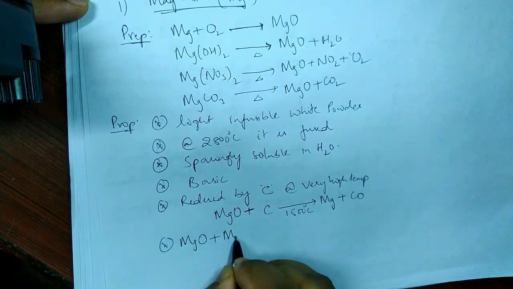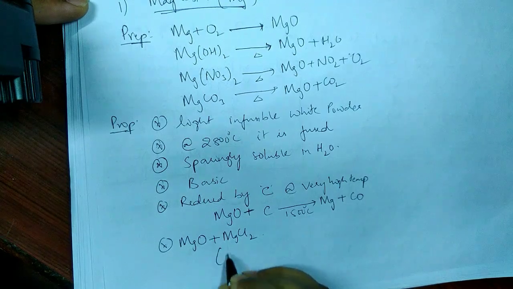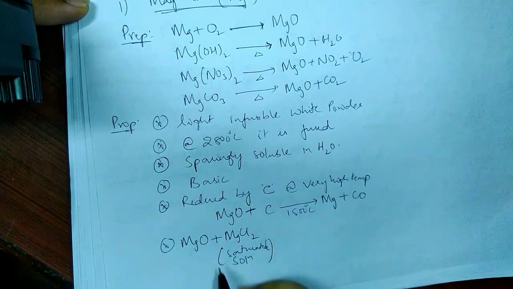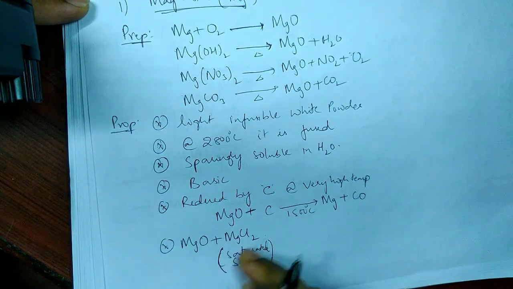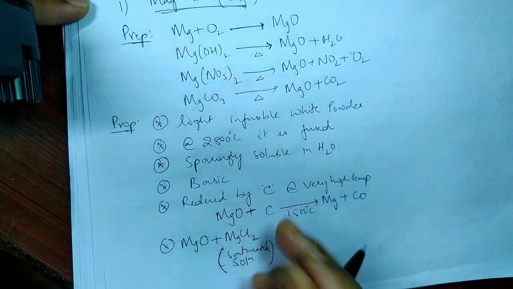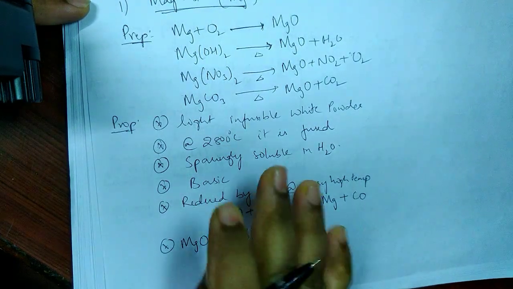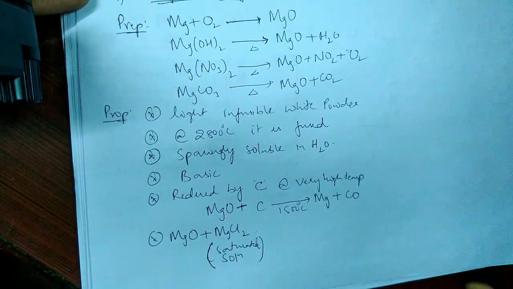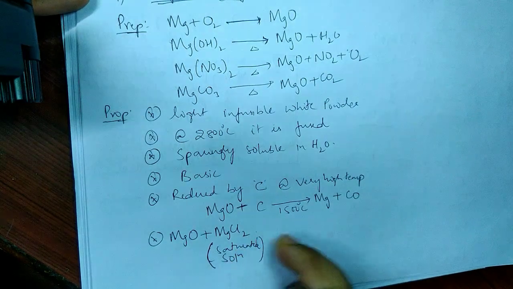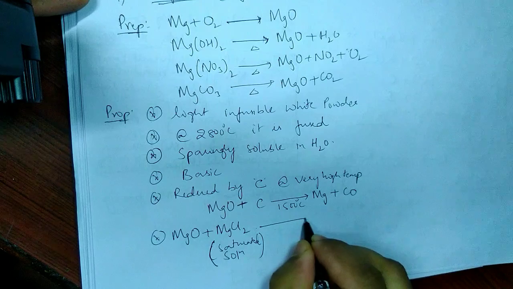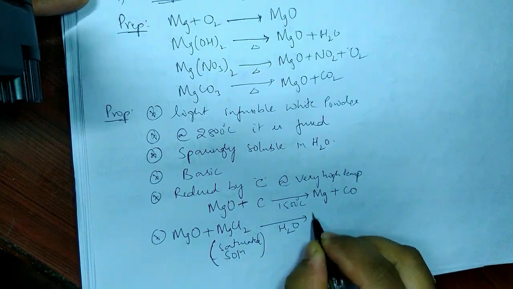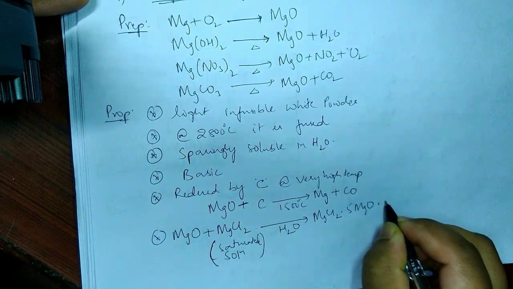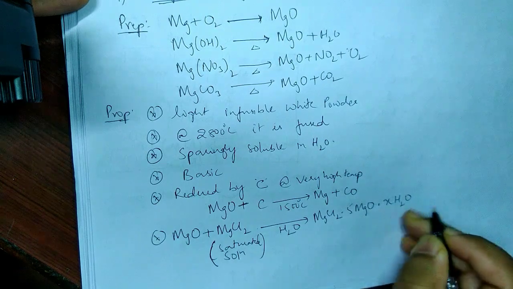And magnesium oxide when treated with a saturated solution of magnesium chloride. What do you mean by a saturated solution? No more magnesium chloride can be dissolved in water. You take a glass of water, put as much magnesium chloride in it as possible, and the magnesium chloride will not be precipitated. It forms a true solution, and that is a saturated solution. When we treat that saturated solution with magnesium oxide in the presence of water, it will form MgCl2 with magnesium oxide and water molecules, depending upon the hardness.